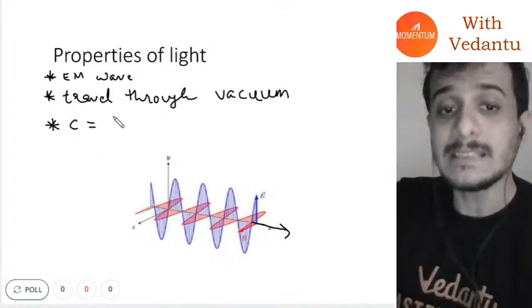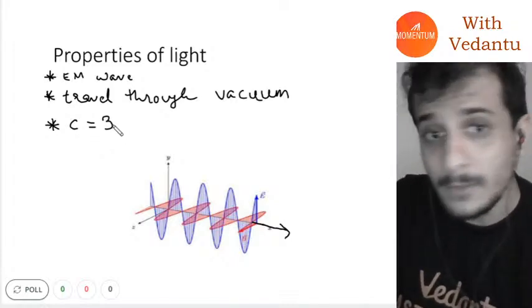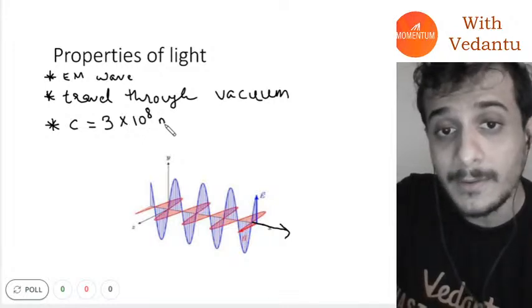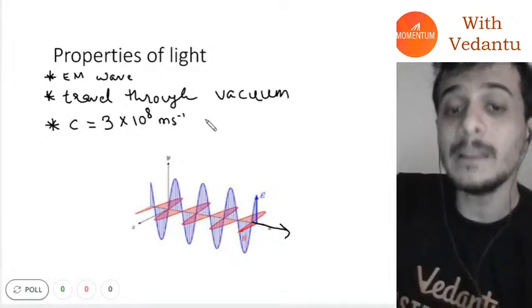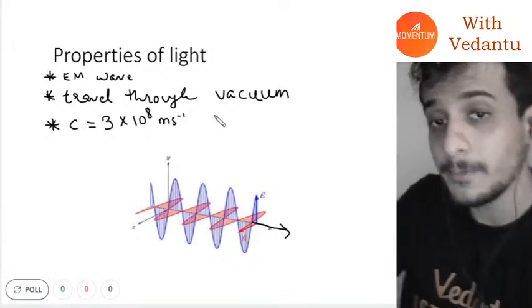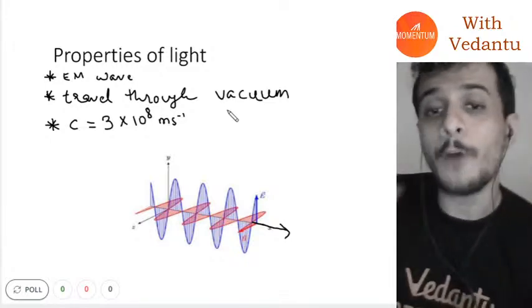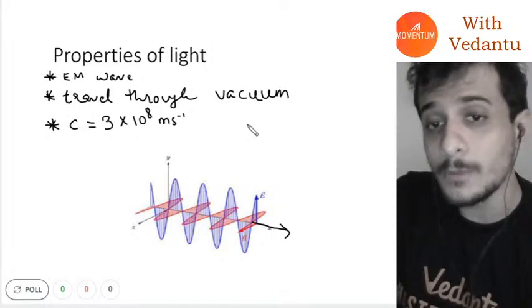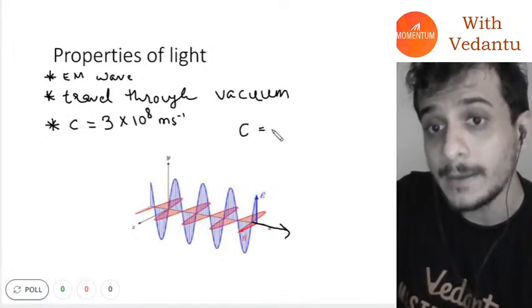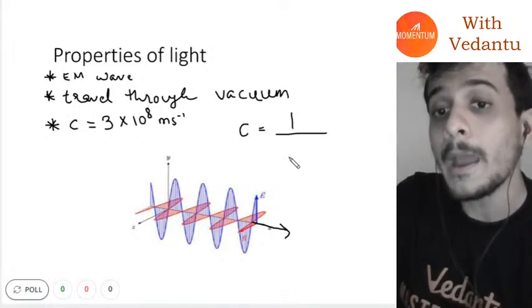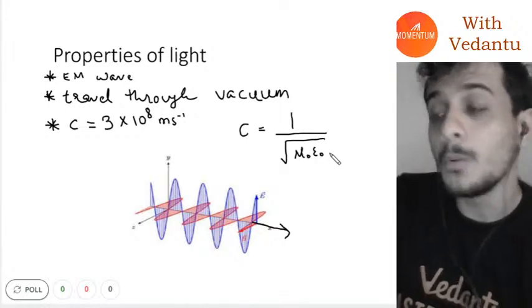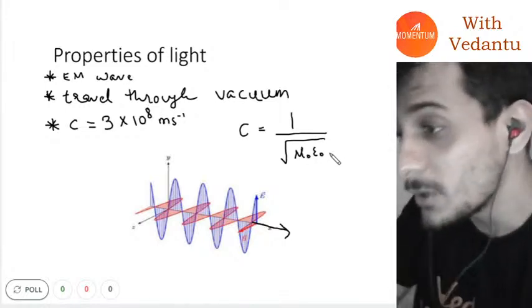So in this case, what is the speed of light? The speed of light is 3 into 10 power 8 meters per second. This is approximately equal to 3 into 10 power 8 meters per second. But actually there is a formula for speed of light, and we will come back to this formula later. Right now I'm just telling you the formula for speed of light is 1 by under root of mu naught into epsilon naught.